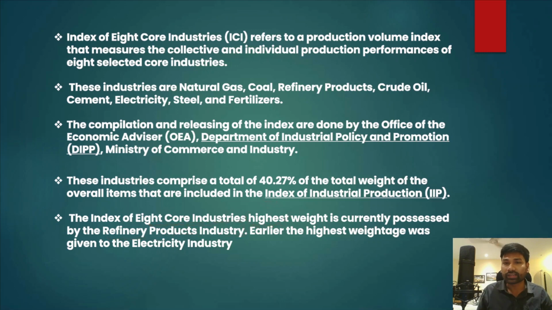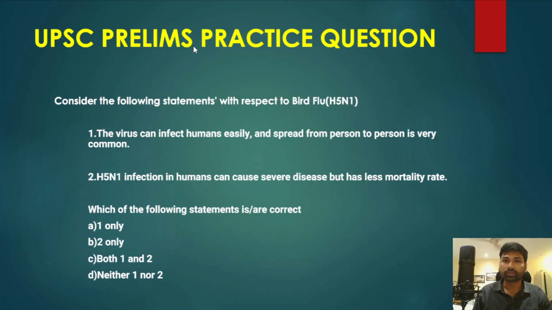Earlier the highest weight was given to the electricity industry, but now remember that the refinery products industry is given the highest weightage. So I hope it is clear that the correct answer for the previous question was A only.